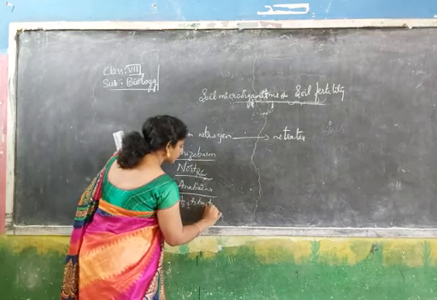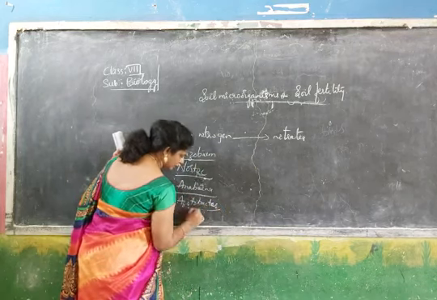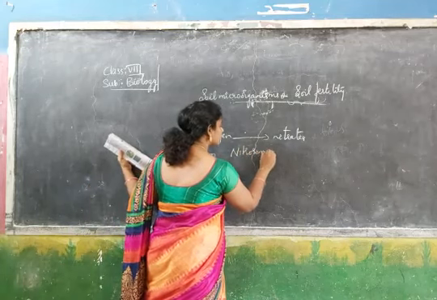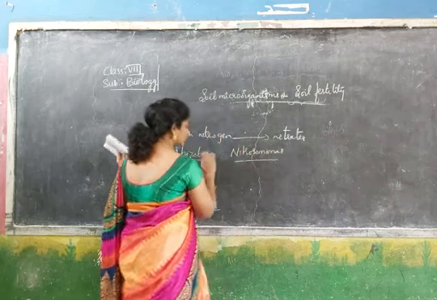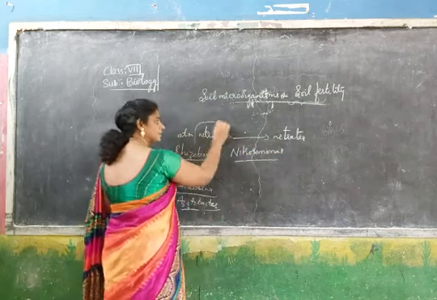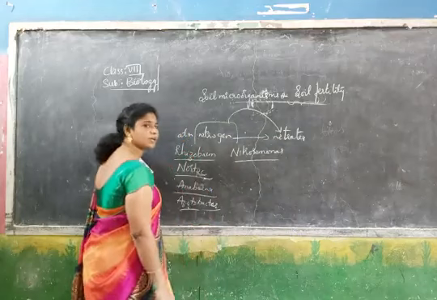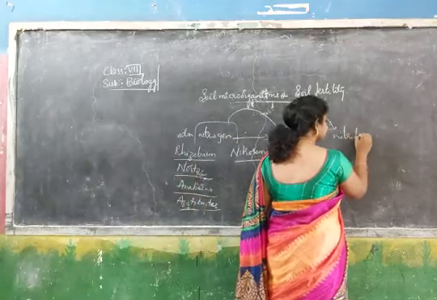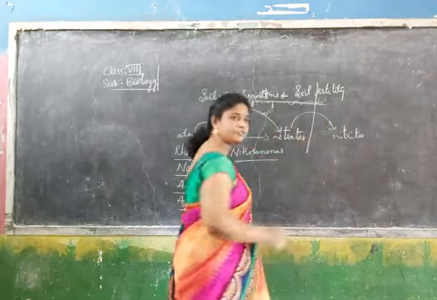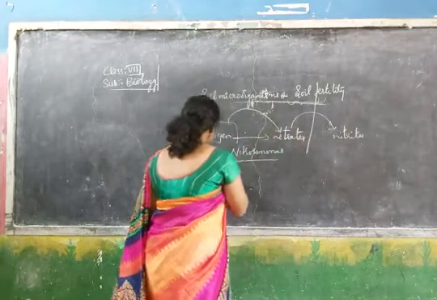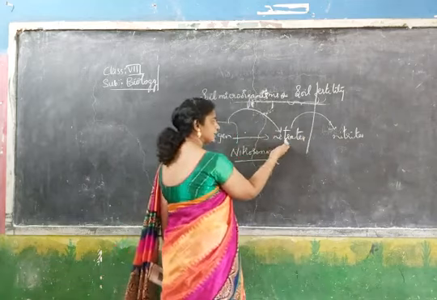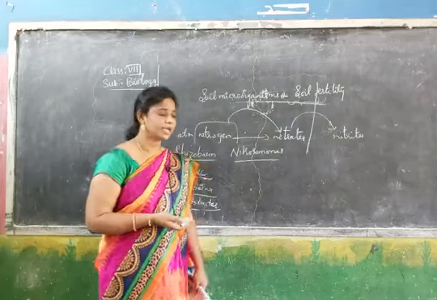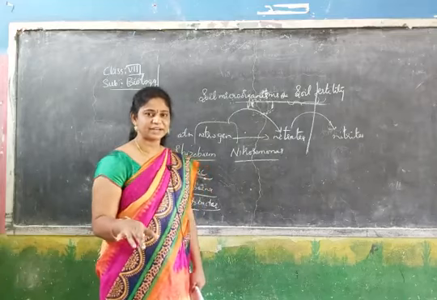Azotobacter, Nitrosomonas. What do these bacteria do? They convert nitrogen into nitrates. Later, from nitrates to nitrites, that is different; only up to here is needed for you. These convert nitrogen into nitrates and supply it to the plants, which is used for their growth, and it is mainly fertilizing the soil.